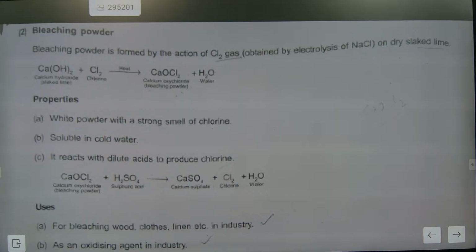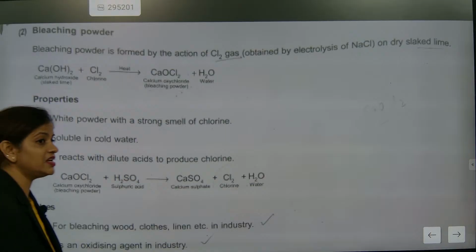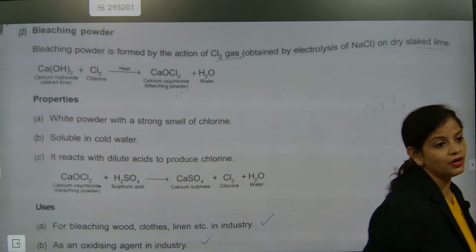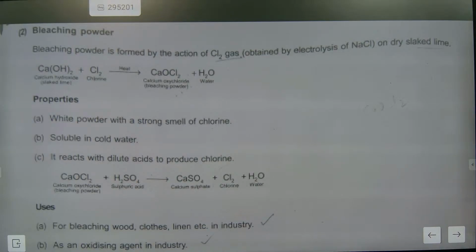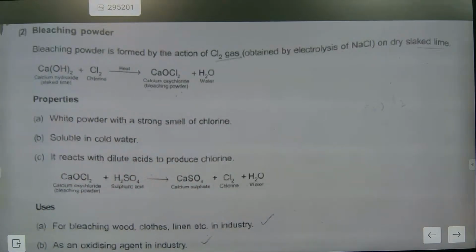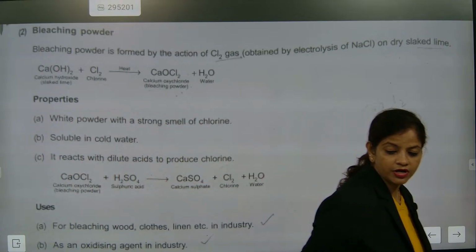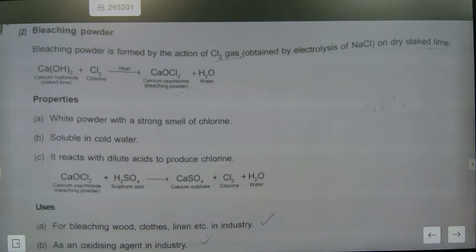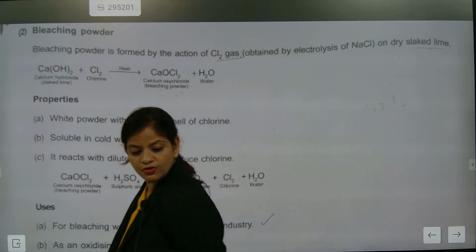What are the properties of bleaching powder? It has a strong smell of chlorine. It is soluble in cold water. Remember, they will ask in MCQs. Bleaching powder is soluble in hot water, steam water, cold water, anhydrous water. Like that, they will ask. Every small section of the chapter is going on in this examination. You remember this one property. The salt section is very important. You remember my words. They will ask like this only. You need to be very careful with every single answer.